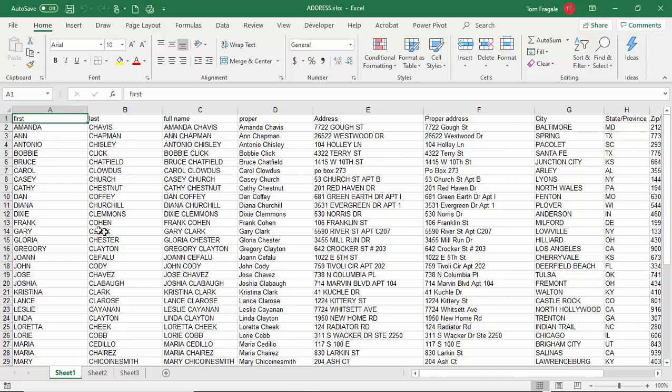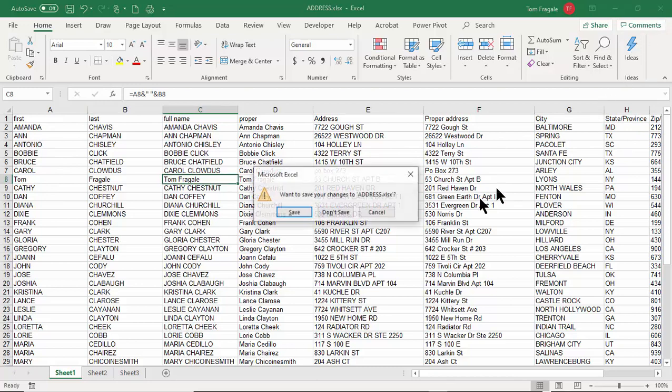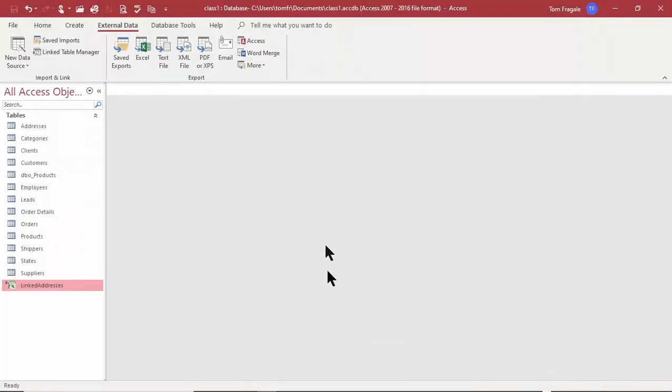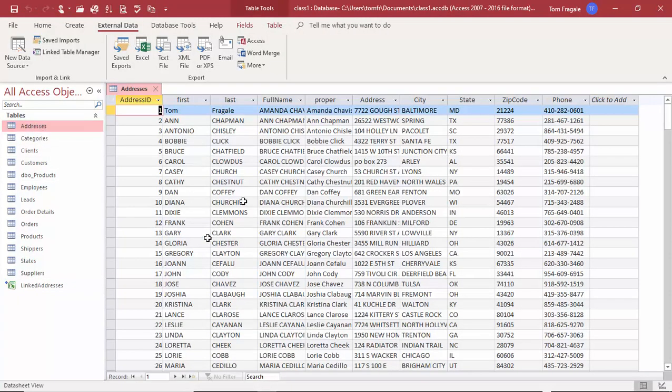On the other hand, I'm going to change record 8 here to my name. I'm in Excel, right? I'm going to change that to my name in Excel. And I'm going to close that window now. So we're going to close that window and save it. Now let's see what happened in Access. This one did not change. You can see record 8 still has the same name as before.